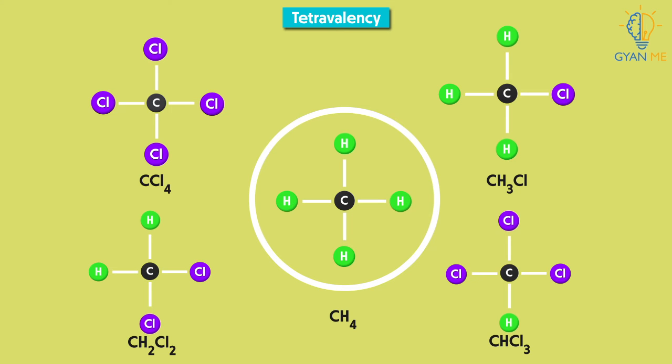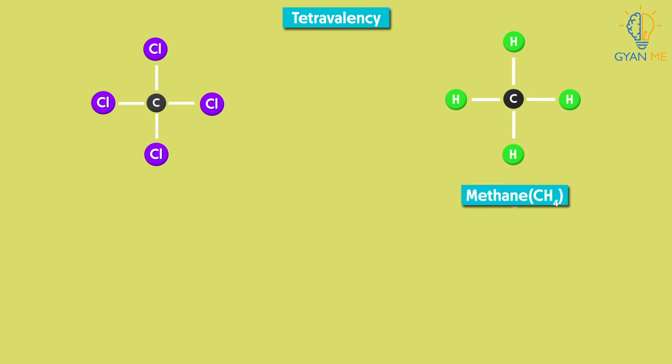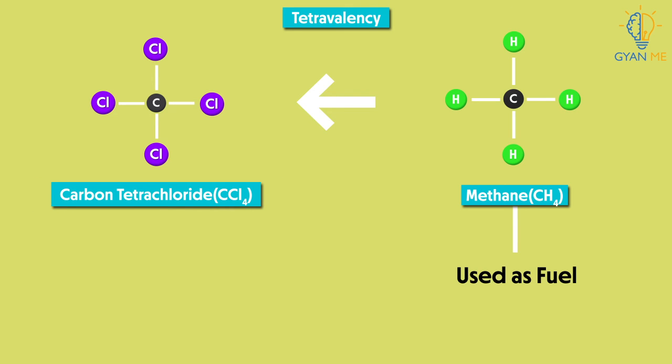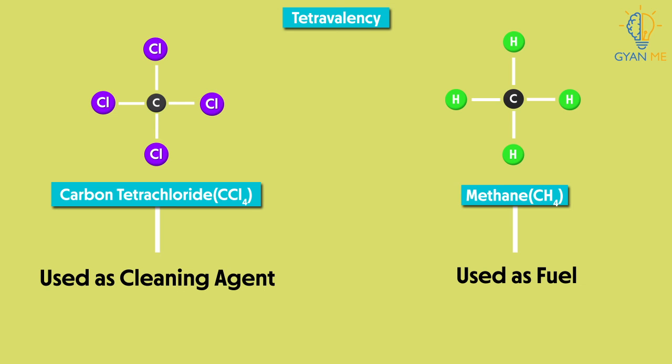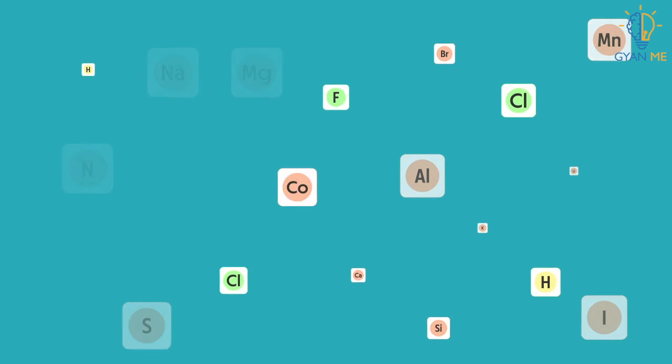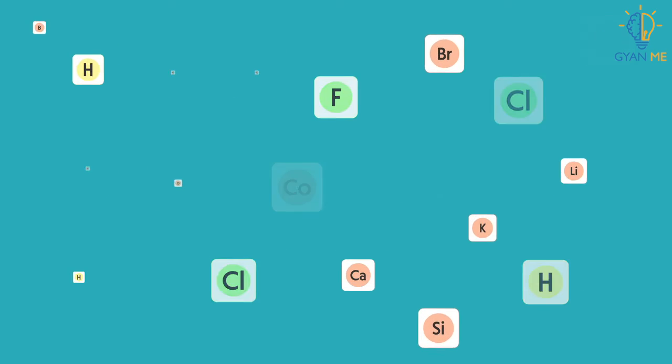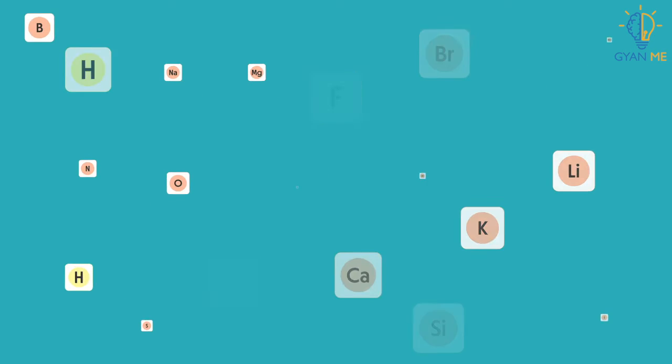Observe that the new molecules formed here every time have different properties from methane, the original compound. For example, we had methane, which is commonly used as fuel. But when 4 chlorine atoms are joined instead of hydrogen, the new compound formed, that is CCl4, is commonly used as a cleaning agent because of its changed properties. Thus, not only chlorine and hydrogen form compounds with carbon, but almost all elements combine with carbon to form a huge variety of compounds.